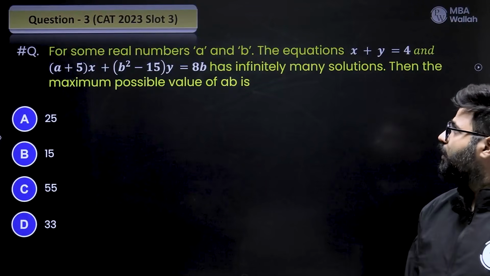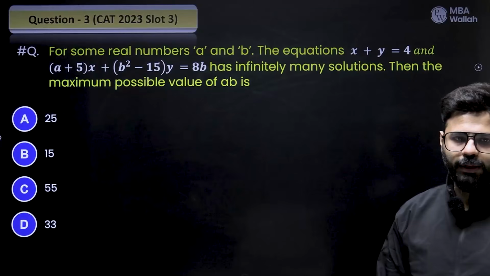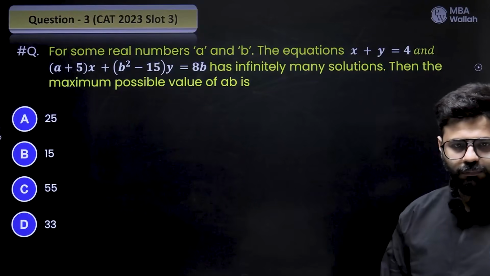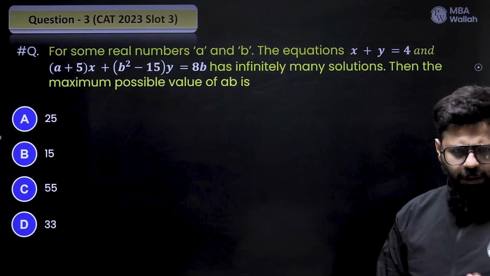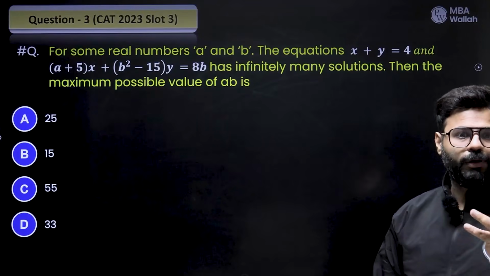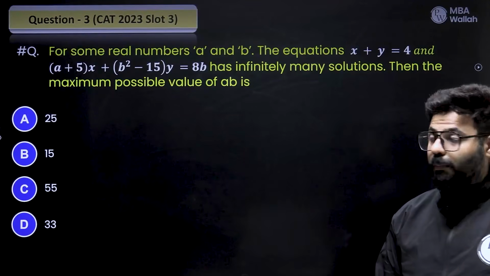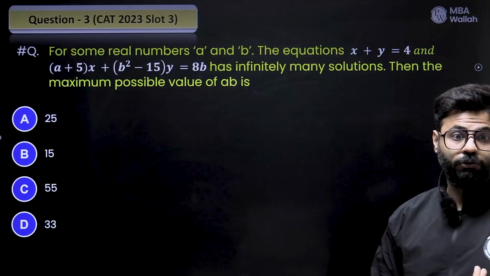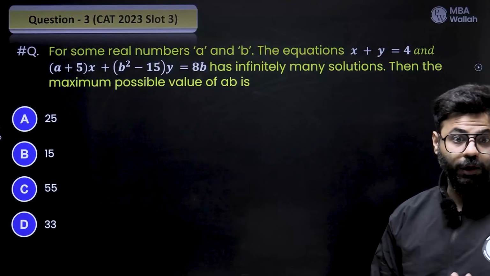Easily get a 97, 98 percentile plus in CAT Quant. Yes, with a little practice, maybe 99 plus, maybe 99.5 plus if the day is also on your side. Maybe 100. Who knows? Nobody knows. Maybe you are the one.